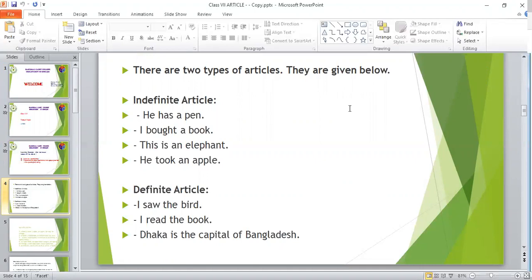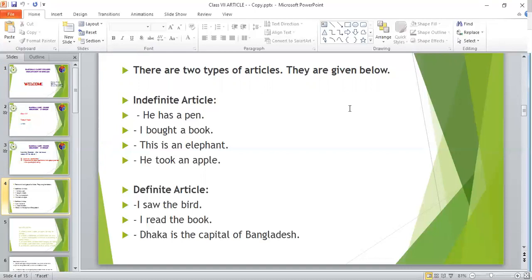Cadets, this topic is new in this class, but earlier also you have learned this topic, right? What is article? Yes, article is a kind of determiner which determines something. Normally, we see articles before a noun, right? And there are two types of articles.